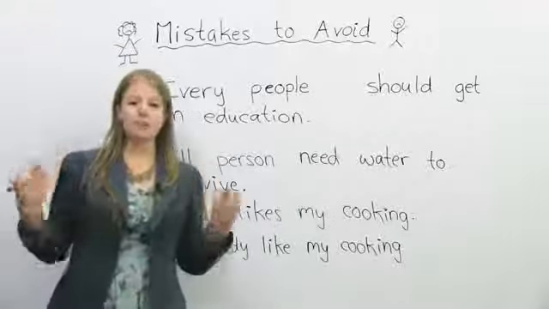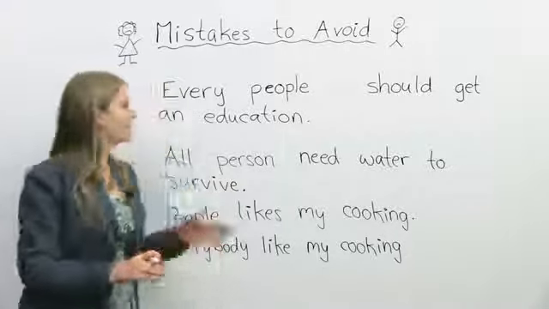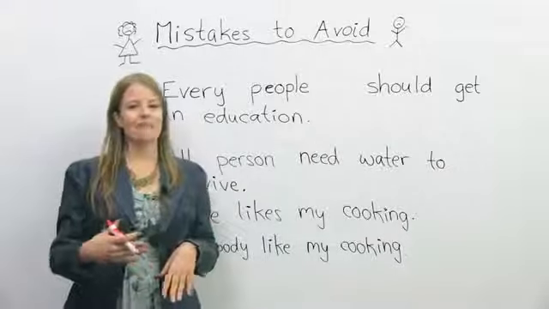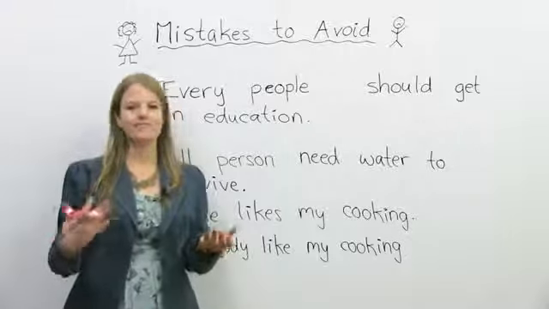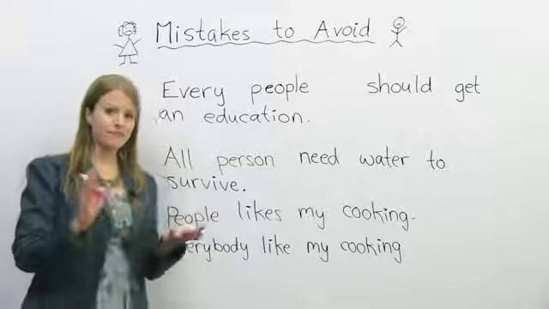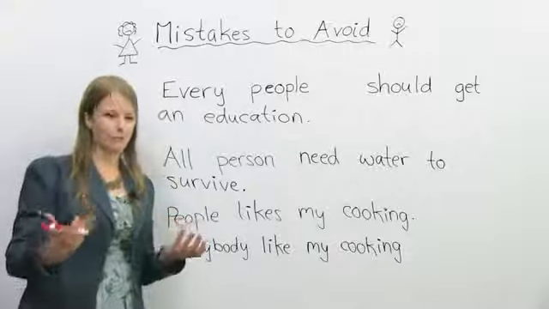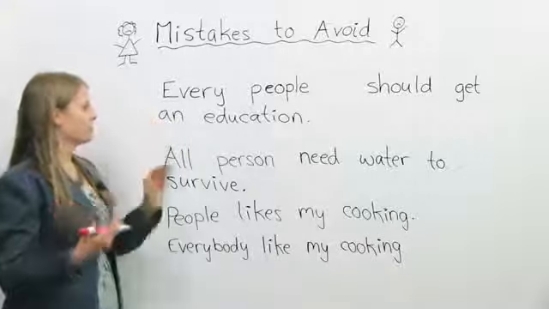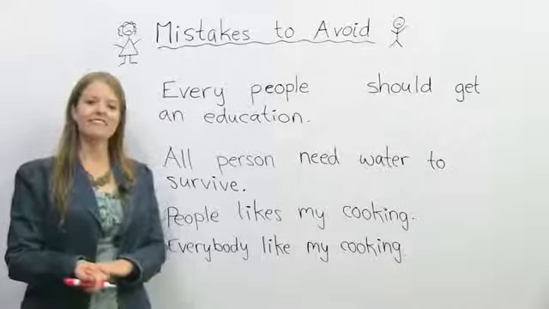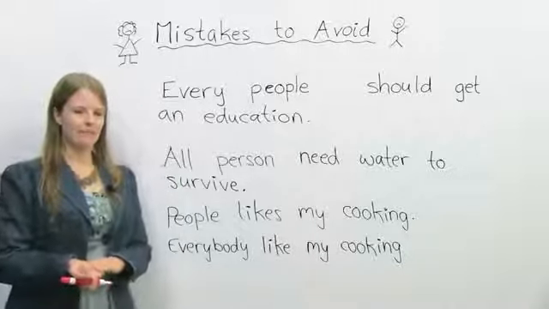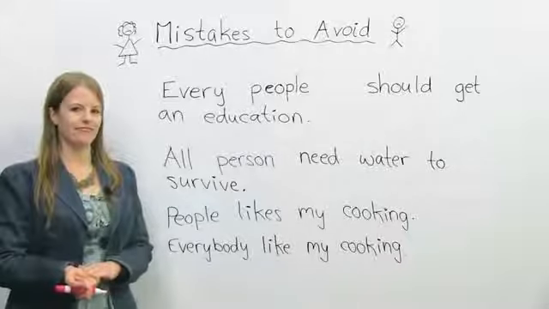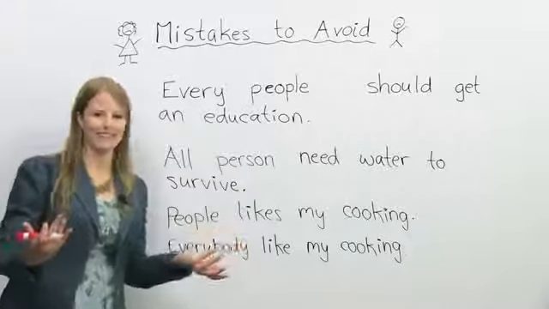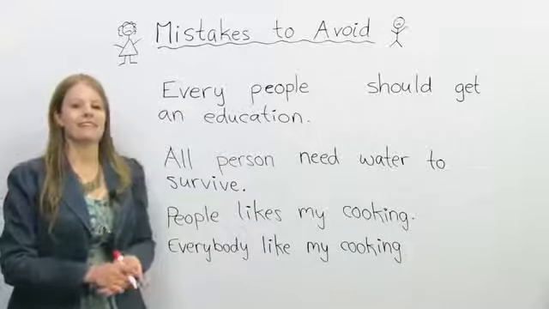Okay, so another common mistake I see students make is with the words every people, everybody, everyone, all people, all person. Okay, these are a lot of common mistakes I hear. So let's look at some of them so you can see what I'm talking about. The first sentence, every people should get an education. Is this sentence okay? If you think it's not okay, and of course, if it's on this board, it probably is a mistake, why do you think it's a mistake?